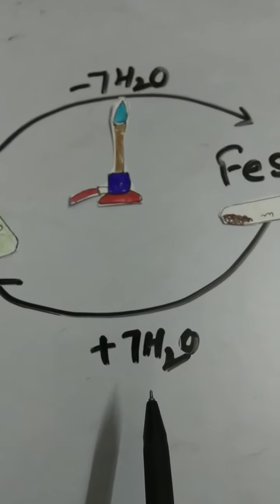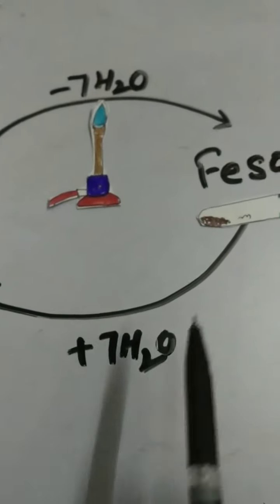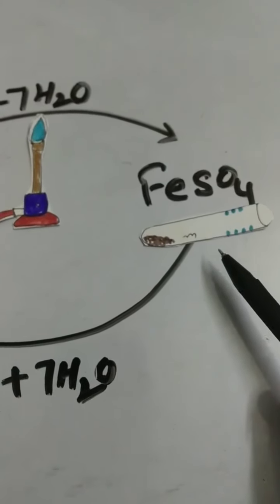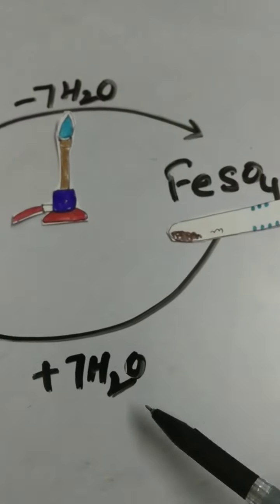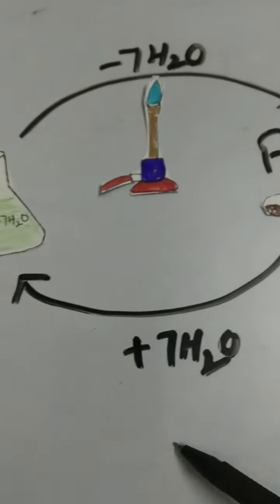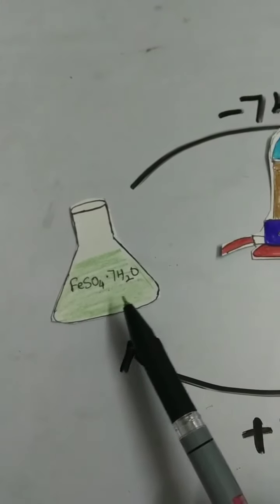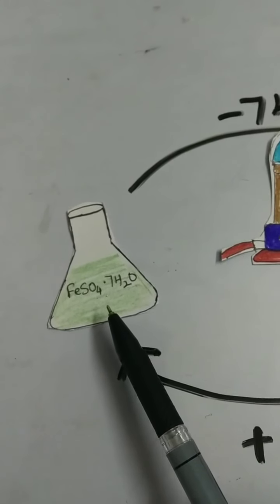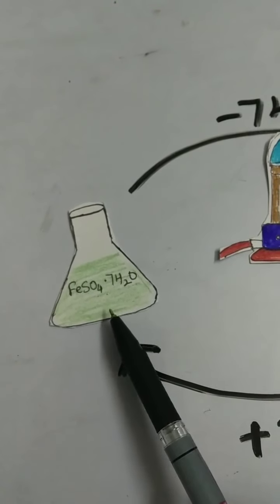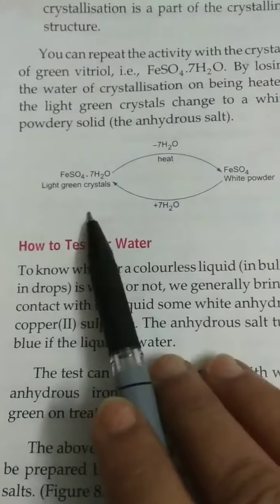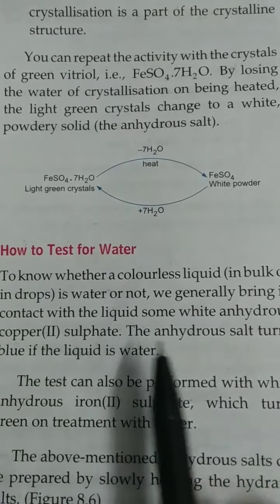Again, when we add drops of water to the anhydrous salt, anhydrous meaning without water, it becomes green again, forming hydrated green vitriol, ferrous sulfate heptahydrate.